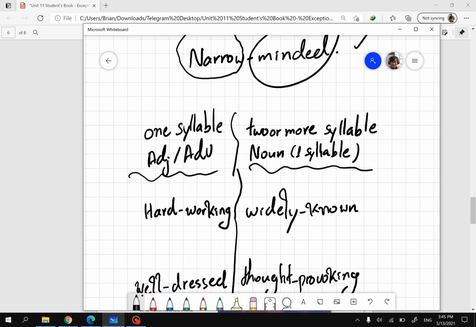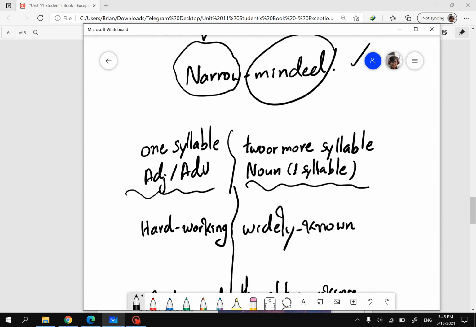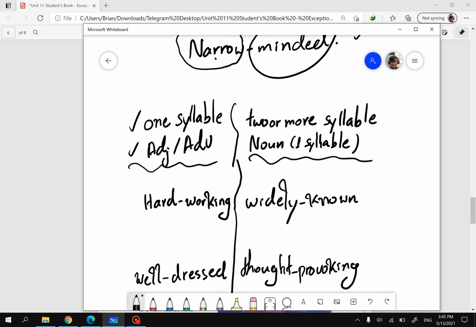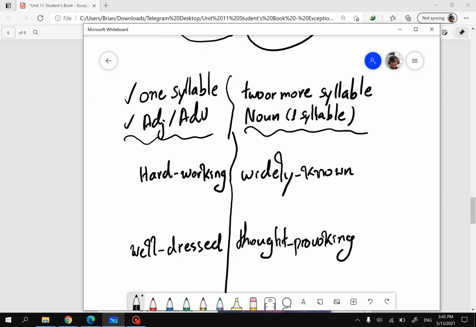If there is only one syllable, we have to see whether that word is an adjective, adverb, or noun. If it is one syllable and it is an adjective or adverb, we change that first part into superlative form, and then combine it with the other part.